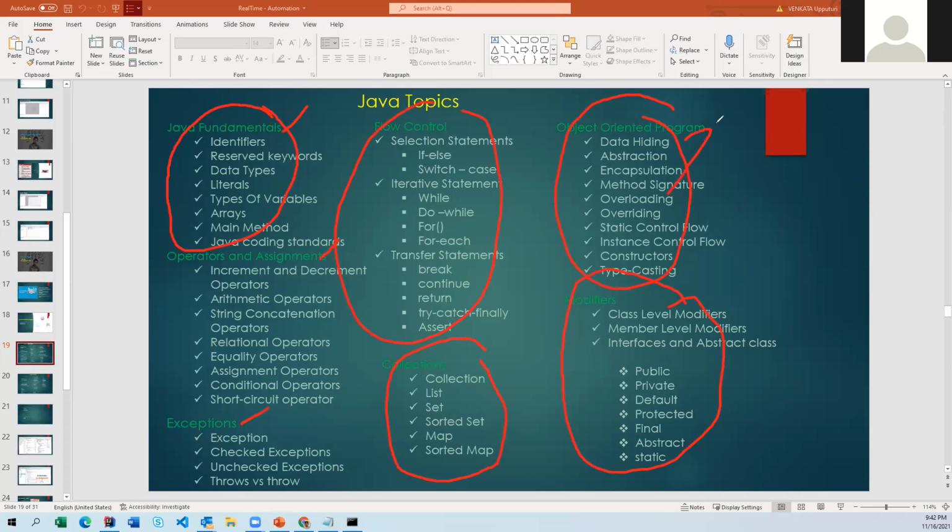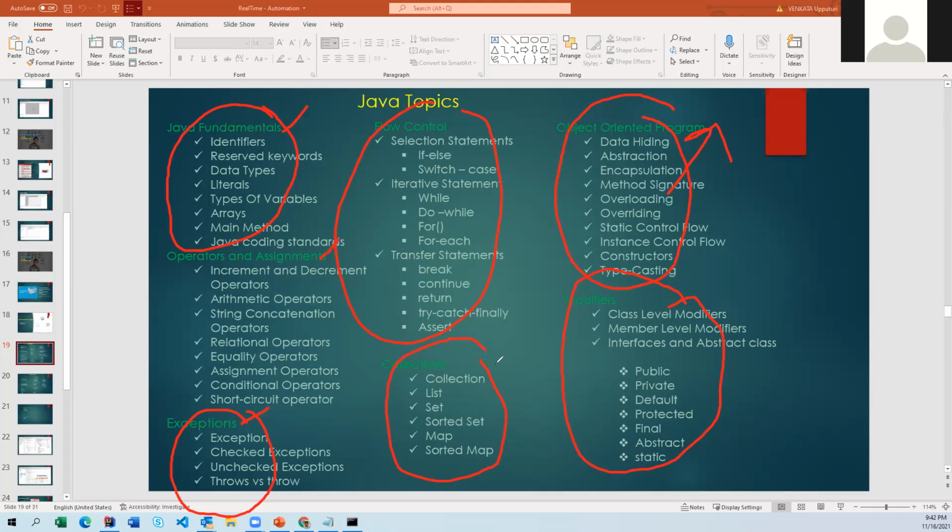Don't think that object-oriented programming alone has high priority. Yes, the OOPS concept is high priority, but if you don't know the basics, you cannot use the OOPS concept efficiently. And also exceptions. People think exceptions are nothing, just a few exceptions. No, you must have a better understanding of exceptions to handle them in your project. Then only you can write the best code and customized code for your customer.